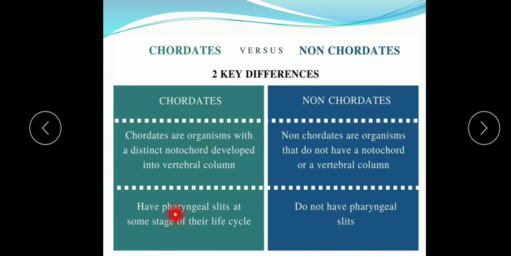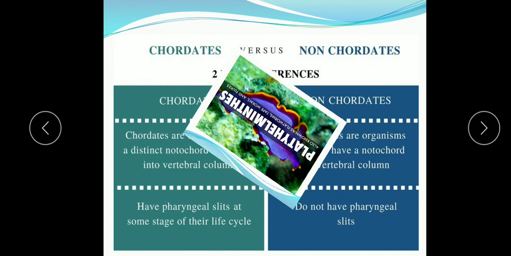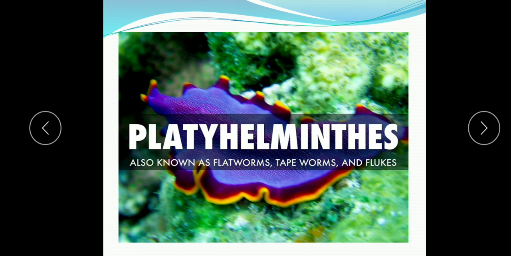Another difference is that the chordates have pharyngeal gill slits at some stage of their life cycle, but the non-chordates do not have pharyngeal gill slits. So these are the key differences between the chordates and non-chordates. Now we are going to study the next phylum, Platyhelminthes, which comes under the non-chordates.